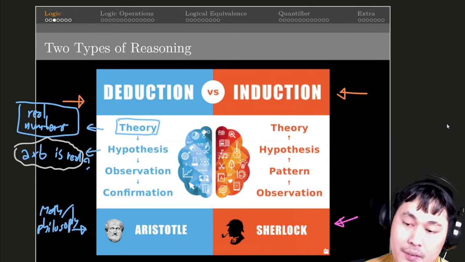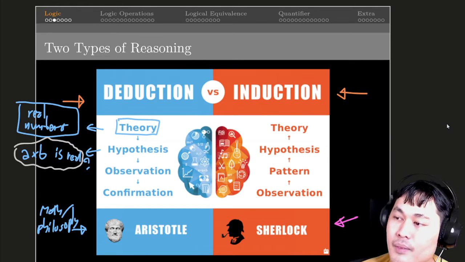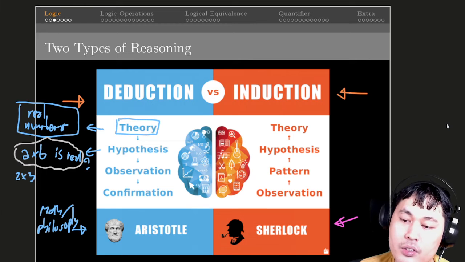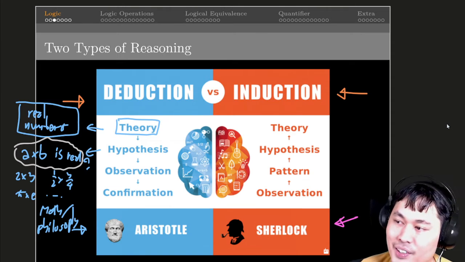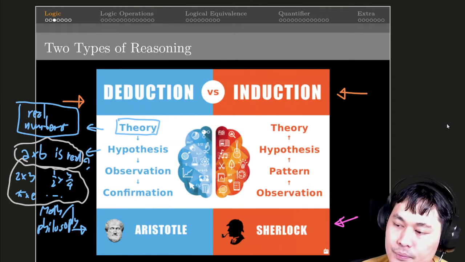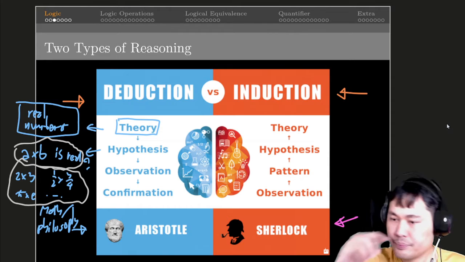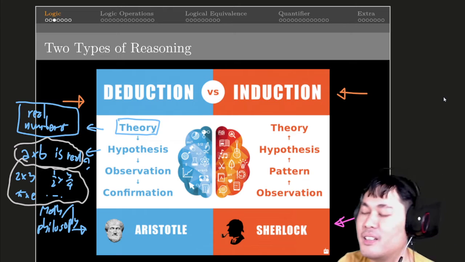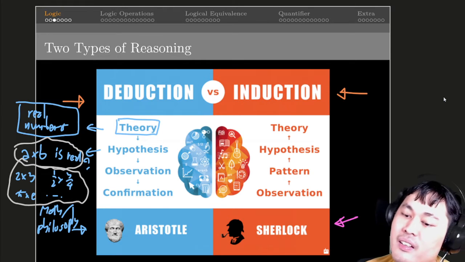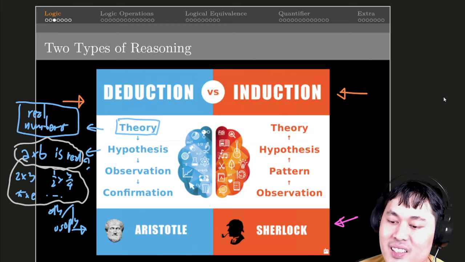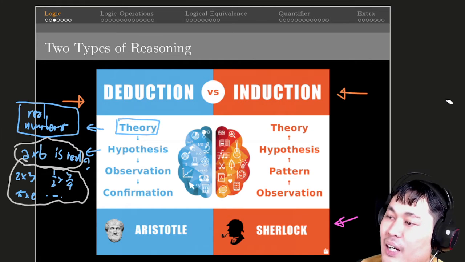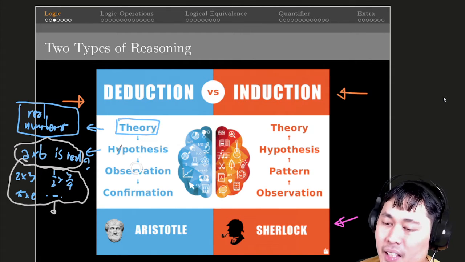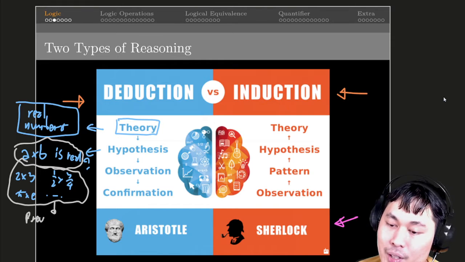And then I need to use some observation. Instead, I can try 2 times 3, 1 half times 3/4, pi times e, and so on and so forth. I can use lots of observation to see if the pattern persists, or if there is any breaking change, or any counterexample.